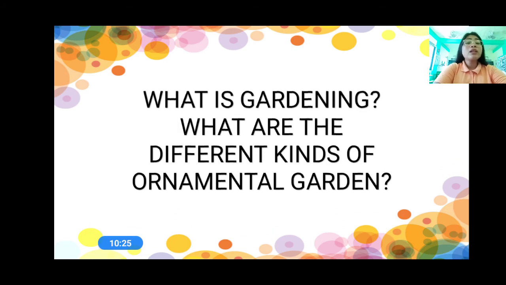And then, what are the different kinds of ornamental garden? We have the container garden, the formal flower garden, the informal flower garden, the rock garden, the water garden, and the wildflower garden. And also, what are the types of garden? We have the ornamental garden and the vegetable garden.